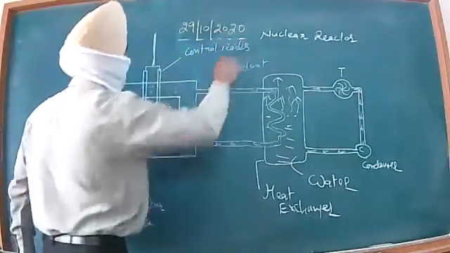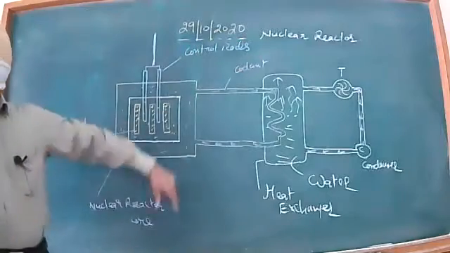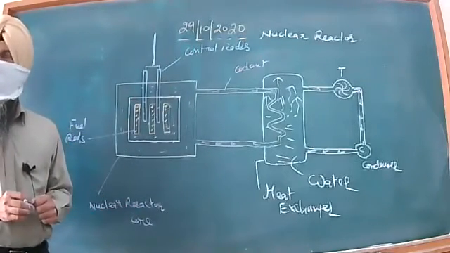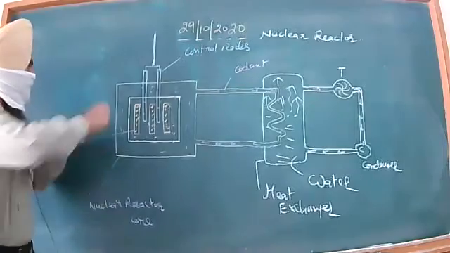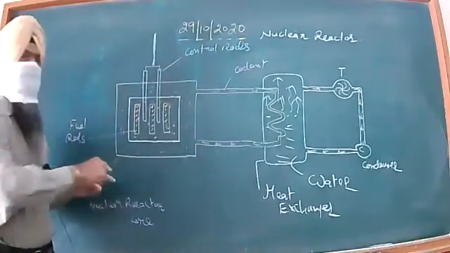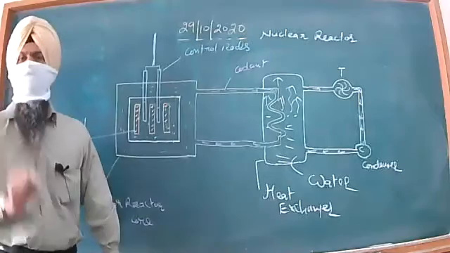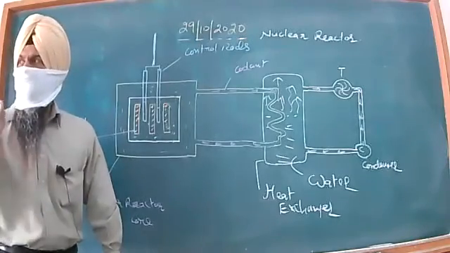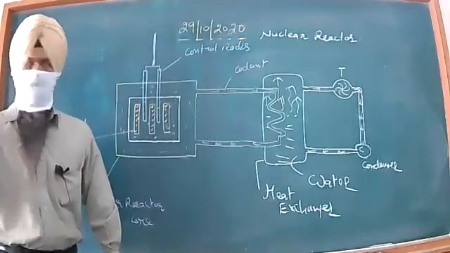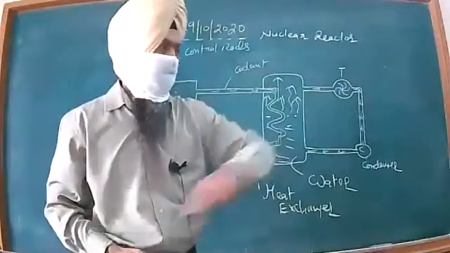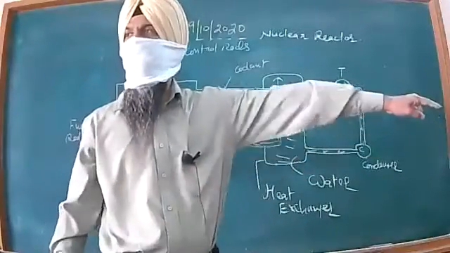These are control rods. This whole assembly, this whole unit, on account of the high level of radioactivity, is all enclosed in a very thick concrete wall. The thickness of the concrete wall is 8 to 10 feet. 8 to 10 feet means from the place where I am standing up to that door. It is approximately 8 to 10 feet.